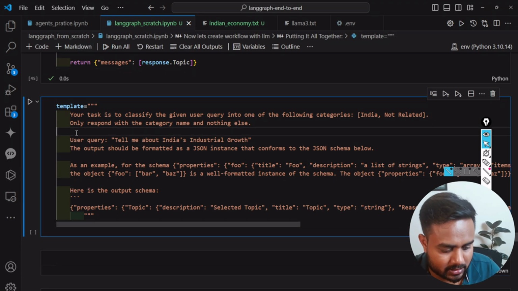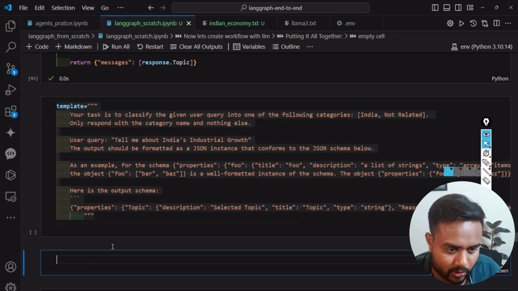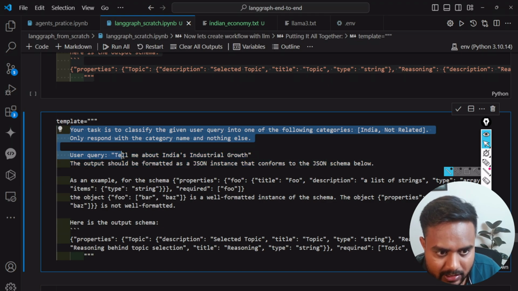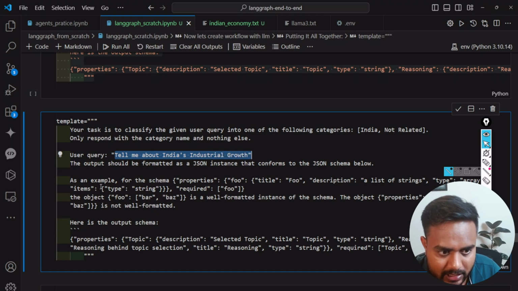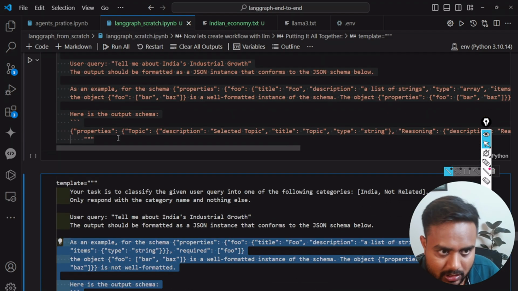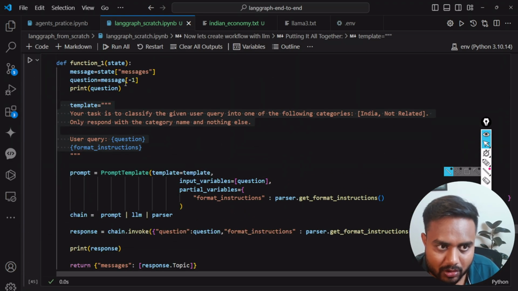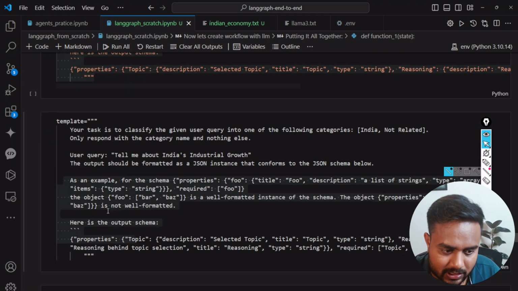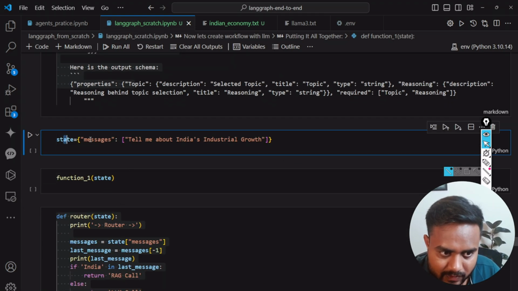Let me keep it inside the markdown so that it will be more clear. Here is my prompt template. This is my template till here. Here is my user query and this is my further instruction, right? Now let me show you what output I will get if I call this function 1. I kept one message over here, and this is: tell me about India.